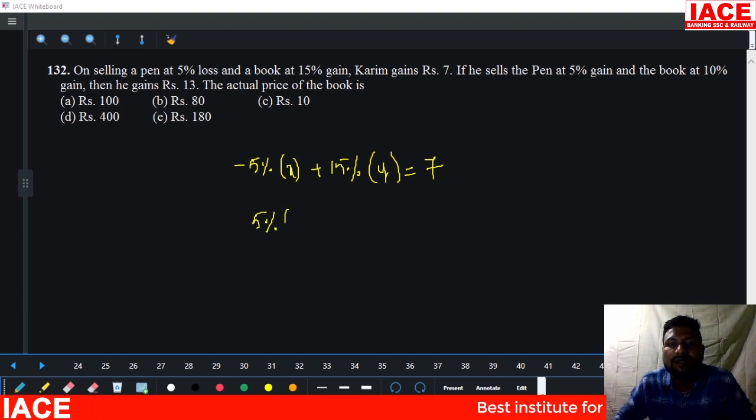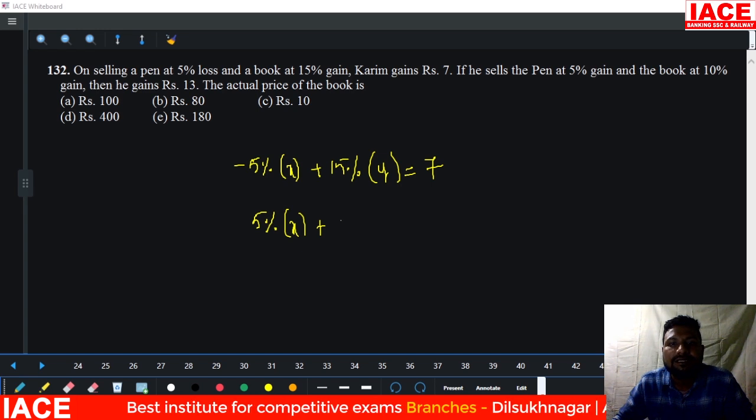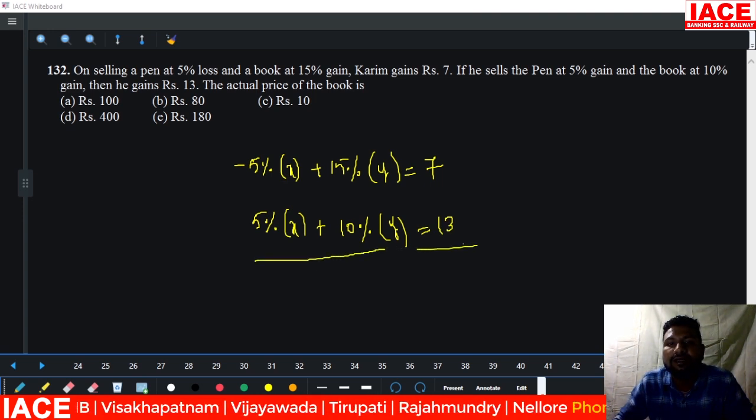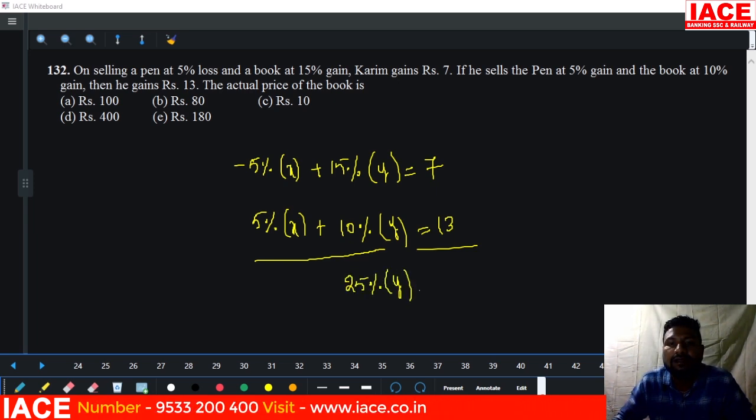Loss means we can take negative, but here it is positive. Plus, and next here 10% is gain, 10% of Y, which is equal to 13. And when you solve these two equations, we'll get the correct answer. Minus 5 plus 5 cancel. 15 plus 10 is equal to 25% of Y, and 13 plus 7 is 20.